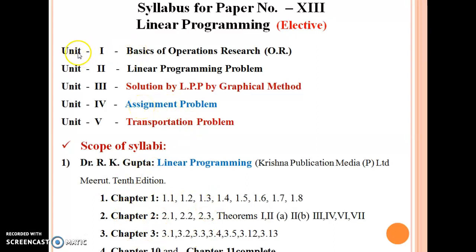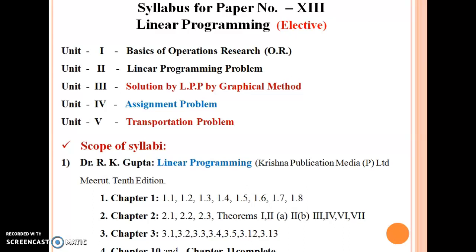So in this paper there are 5 chapters. Chapter 1, basic operations research. In it, we are going to study the definition of operations research, scope, objective, some phases of operations research, and limitations. What are the limitations of operations research? Second chapter, linear programming problem. Here we study the general formulation of a linear programming problem, mathematical formulation of LPP, some definitions and terminology, and some theorems of the linear programming problem.